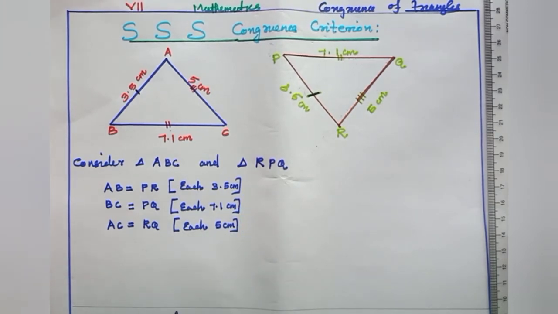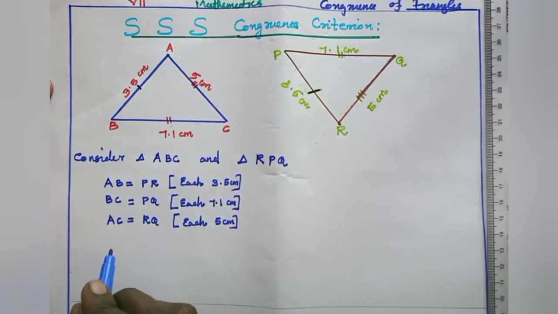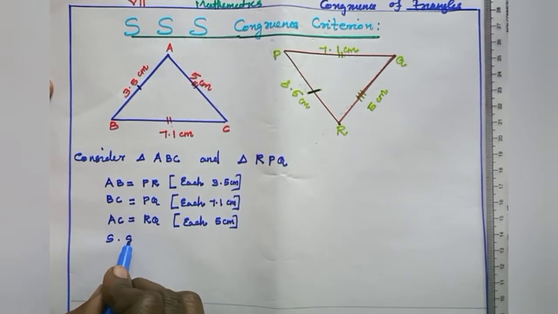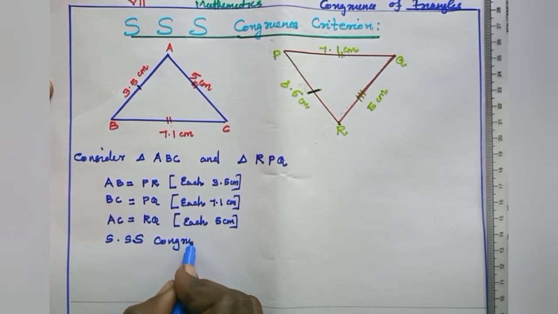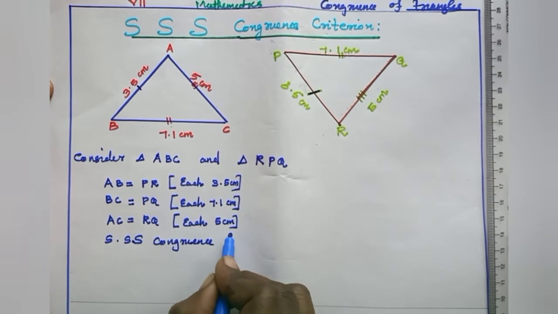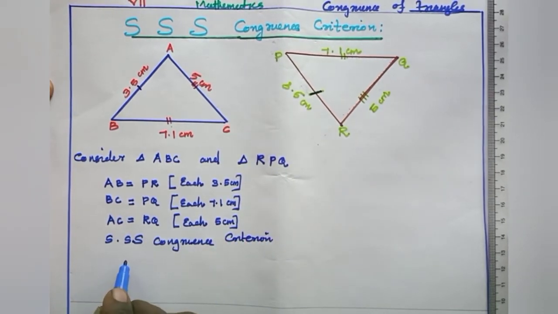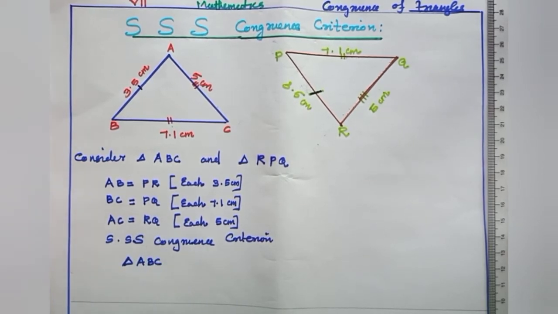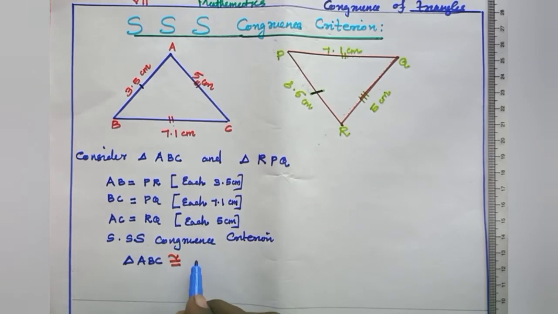So by the SSS congruence criterion, we can say triangle ABC is congruent to, this symbol denotes congruent to, triangle RPQ.